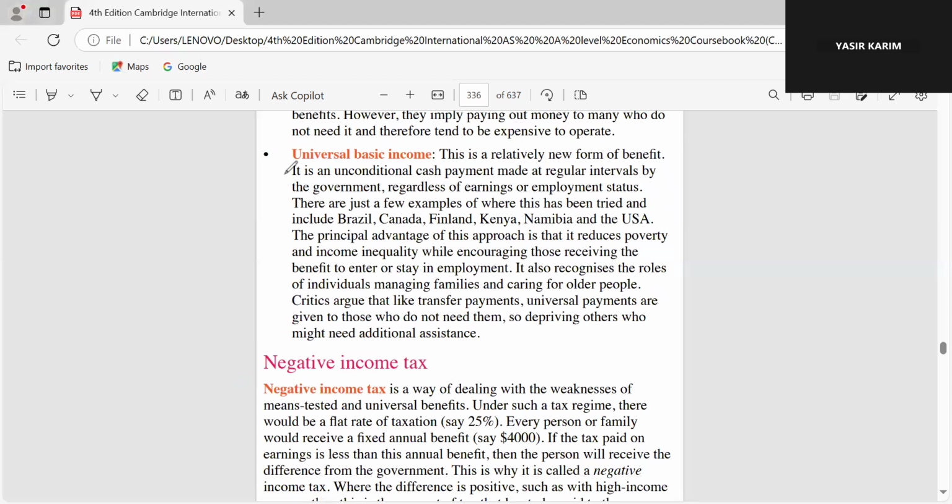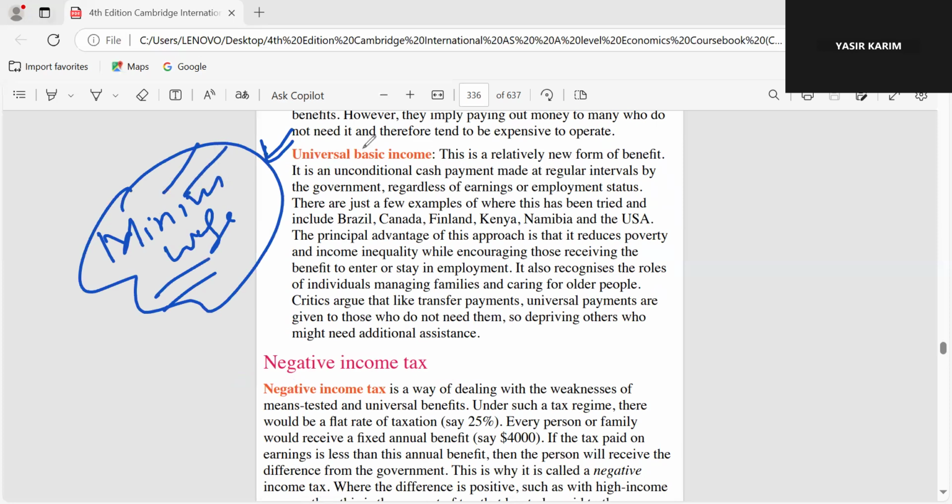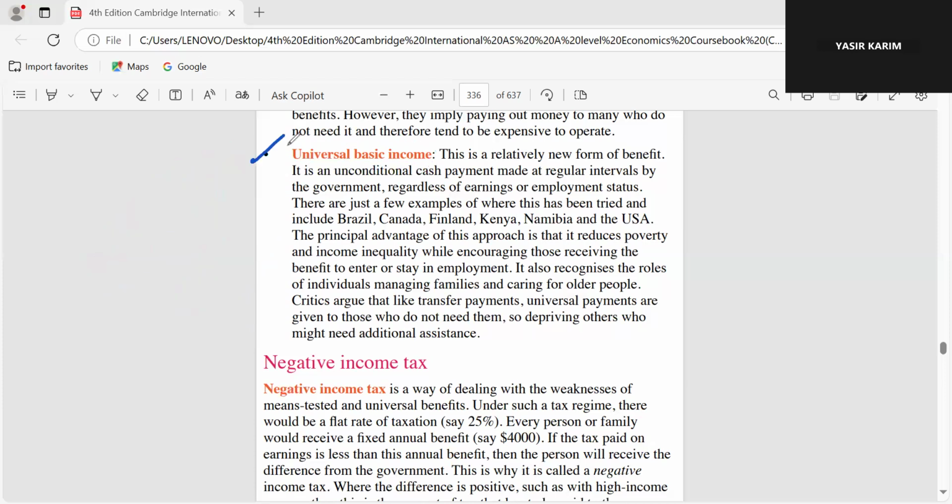The third benefit is the universal basic income. You must have read about the minimum wage set by the government. So sometimes the government announces that everybody will have 40,000 per month in Pakistan. But if someone is unemployed, in this system the government will give them 40,000 per month, even though they are not on a job, to remove poverty. So this is a relatively new form of benefit. It is an unconditional cash payment made at regular intervals by the government, regardless of earnings or employment status.